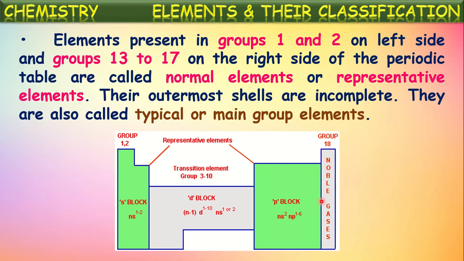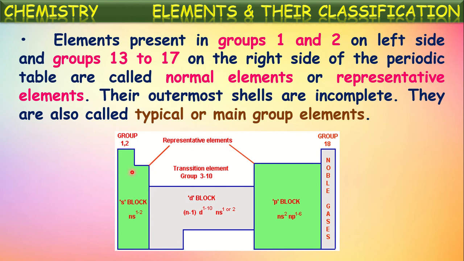So except the 18th group, the remaining elements in the 13th to 17th groups, the boron group, carbon, nitrogen, oxygen, fluorine groups, together with the two groups on the left hand side, are called representative elements, because their outermost shells are incomplete, so they will be more reactive, and most of the chemical reactions are because of these elements only.